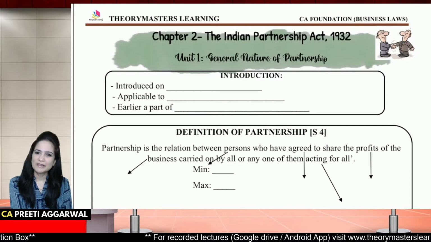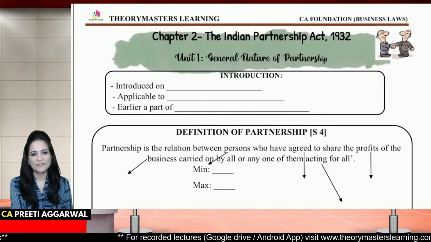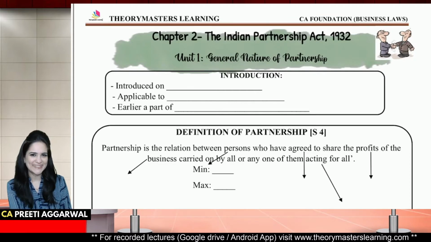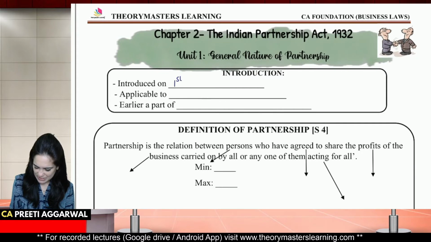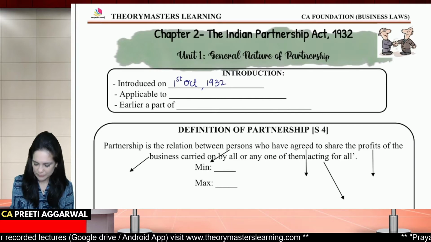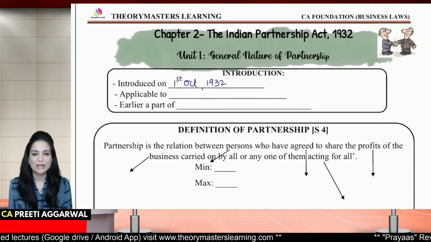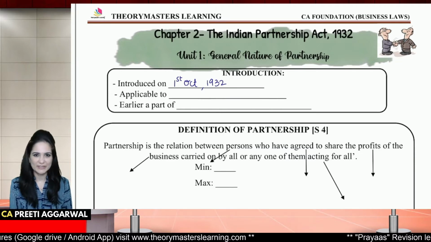Now, the Indian Partnership Act was introduced on, do you remember the date? It was introduced on 1st October 1932. What is the date? 1st October 1932.